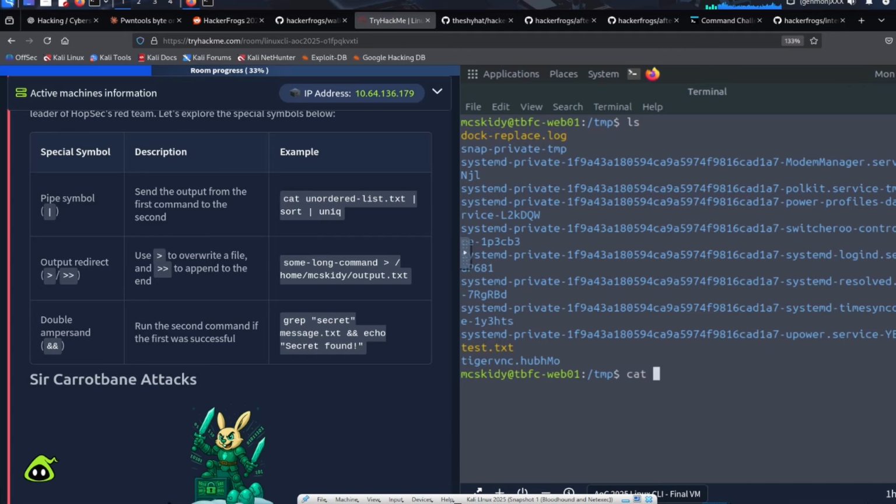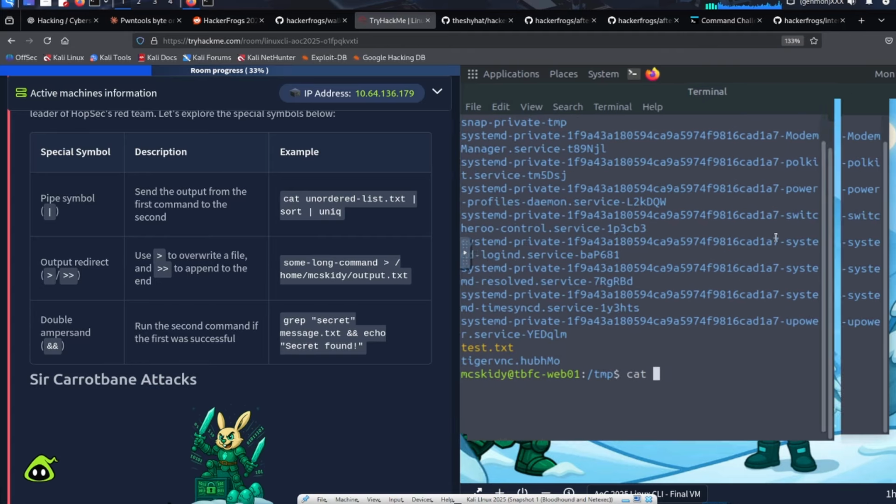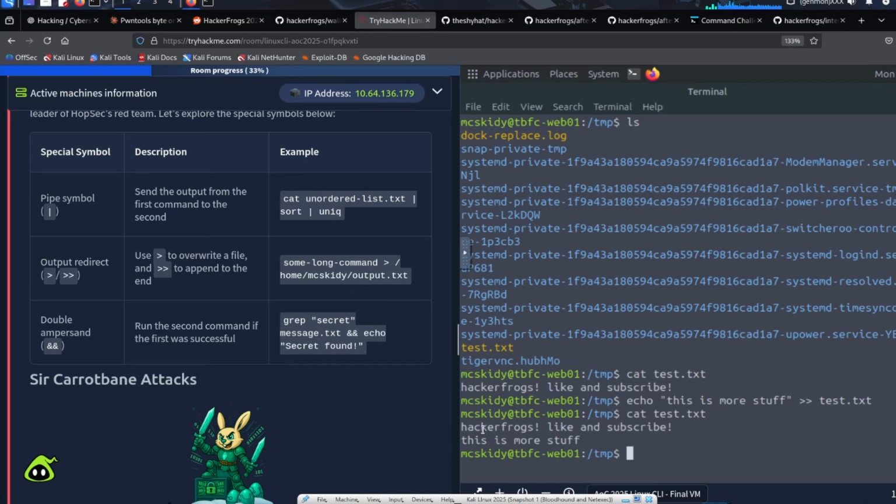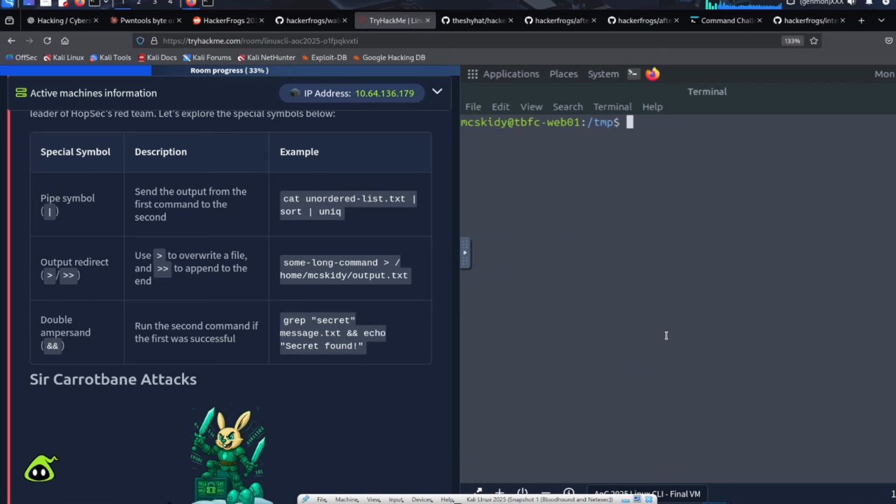After we do that, we see that we've got test.txt in here. Why is the connection so weird? Cat test.txt, we've got our stuff in there. So we can also add on to it by echoing out something else. So for example, this is more stuff, and we will double greater than into test.txt. And then when we print it out, we see that we've added on to the file like this.